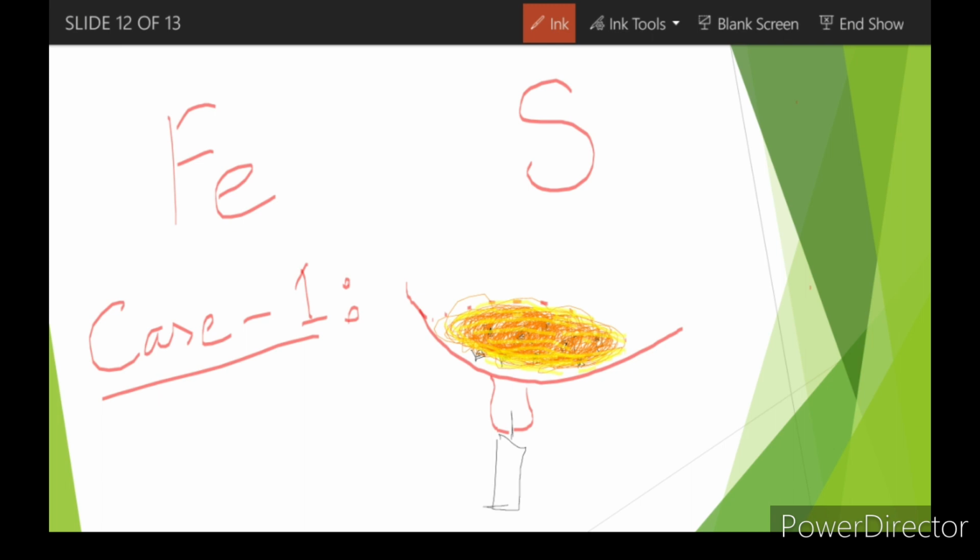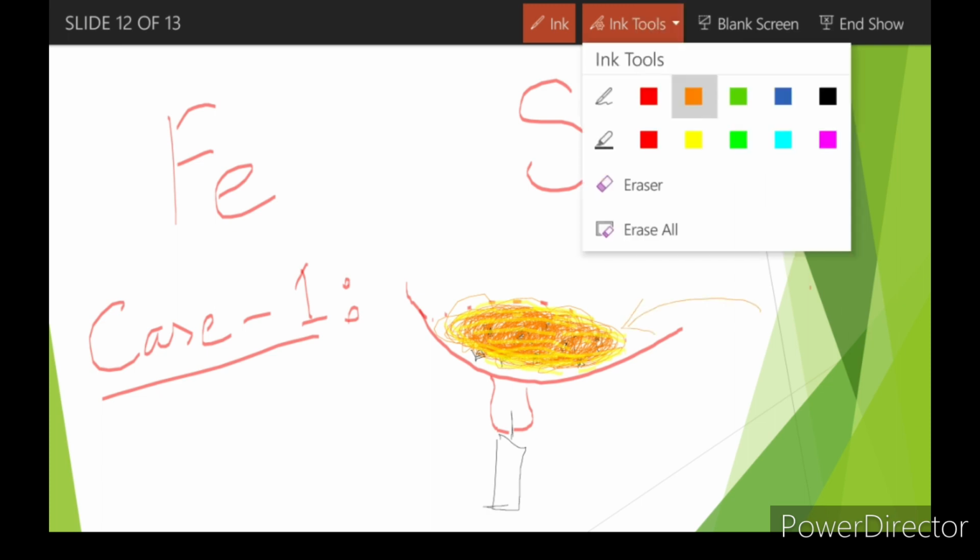Understood? This is what will happen if you just continue to heat the thing. Now what is this? This is a compound. This new thing that we have gathered here is a compound.